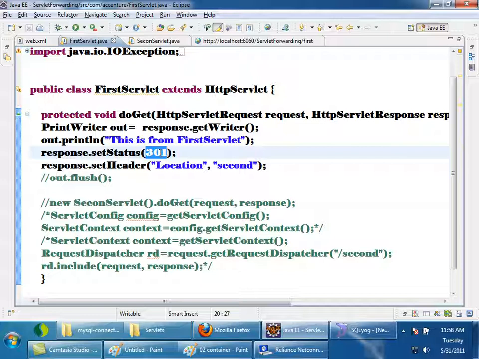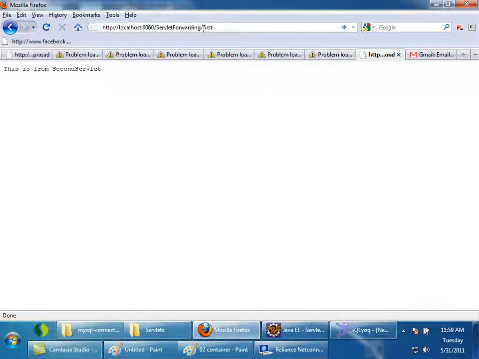If I don't use slash here, that means I am giving a relative URL. Relative URL means it will remove the last part after the slash and add whatever I gave in the location, second. So it will make a request to second. Now if you press enter, automatically the URL of the browser also is changing. This is how redirection can happen.